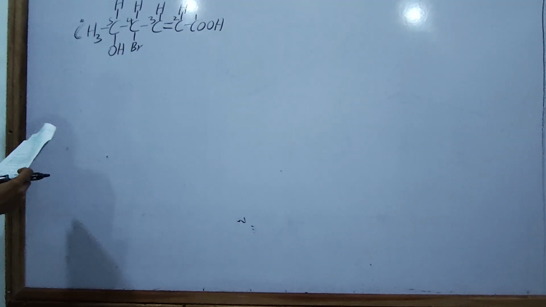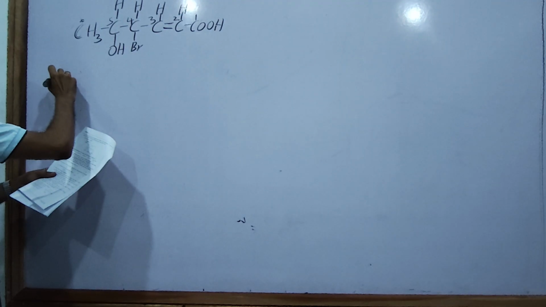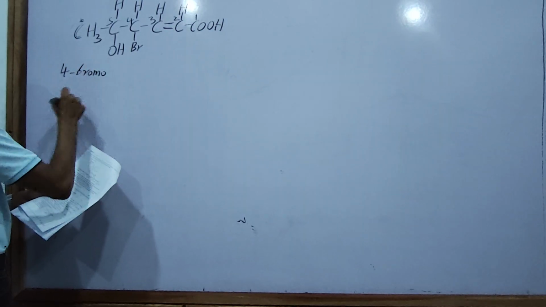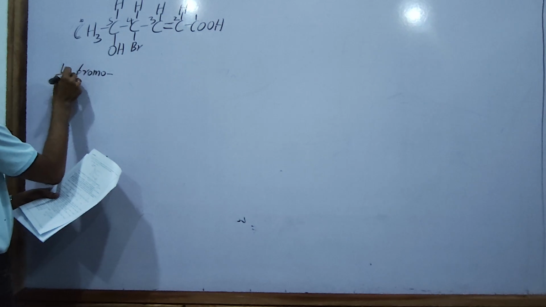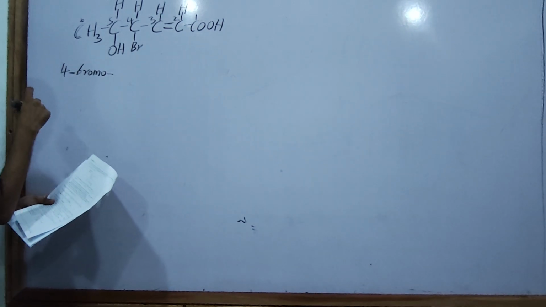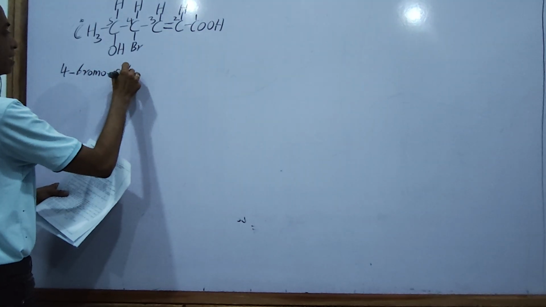You must mention it. The B is coming first, therefore bromo. Where? 4-bromo. Then dash, 4 dash bromo. Dash is very essential when you name organic compounds.